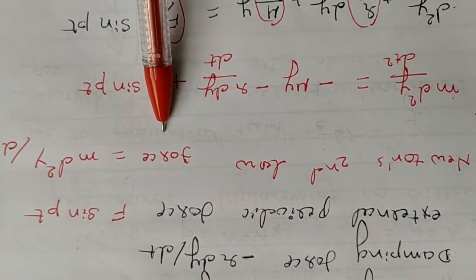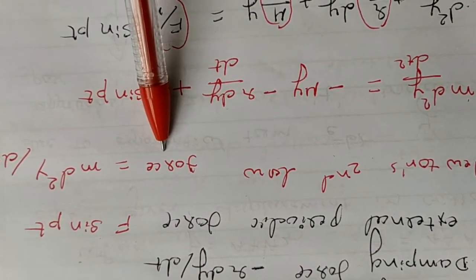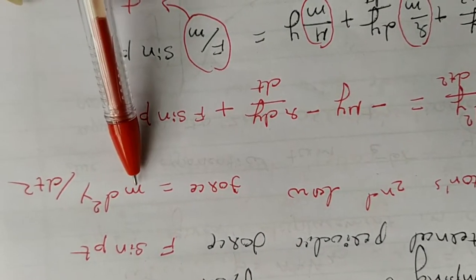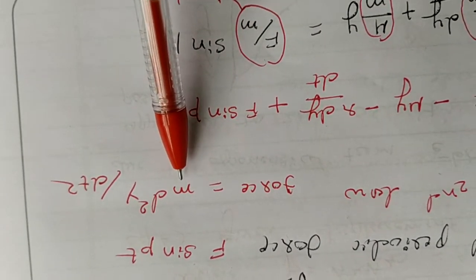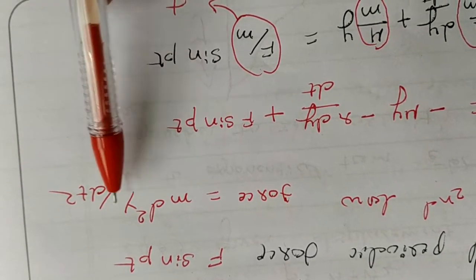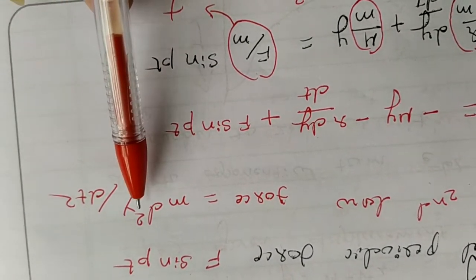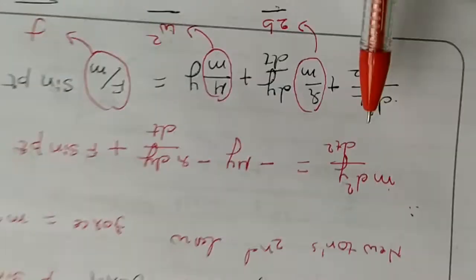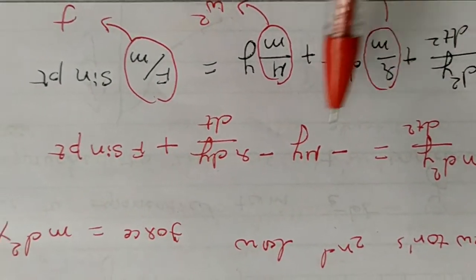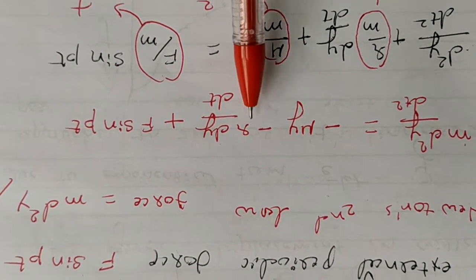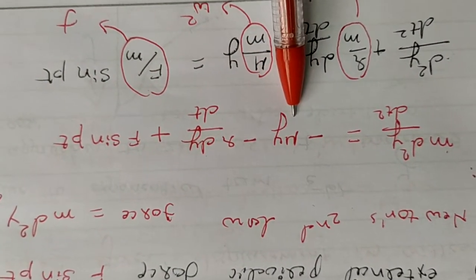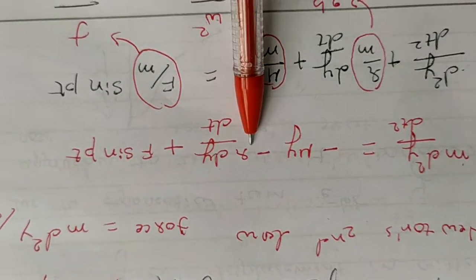Keep that in mind. Now as usual, Newton's second law: force is equal to mass into acceleration. This is the force that is responsible for vibration. Y is the displacement, so the force is mass into acceleration, m d square y by dt square. This m d square y by dt square must be equal to the sum of all these three forces. So m d square y by dt square is equal to minus mu y minus r dy by dt plus f sine pt. The restoring force and damping force are minus, and this is plus, the external periodic force.